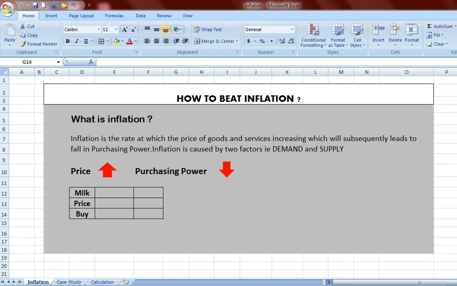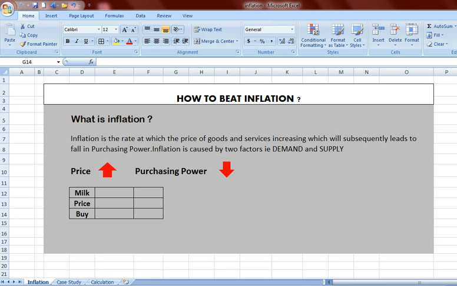How to beat inflation? This is the common question which arises in everybody's mind. But before finding a way to beat inflation, let us understand what inflation is all about. Inflation is the rate at which the price of goods and services is increasing, which will subsequently lead to a fall in purchasing power. Inflation is caused by two factors, that is high level of demand and low level of supply.